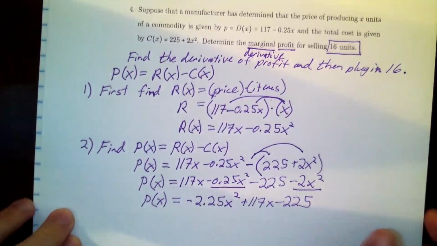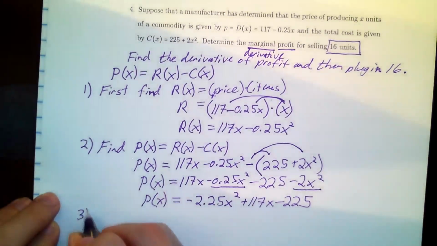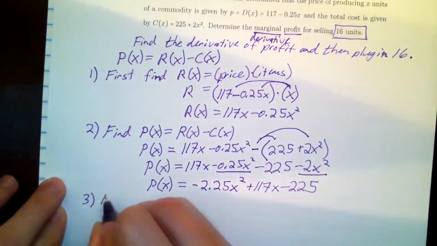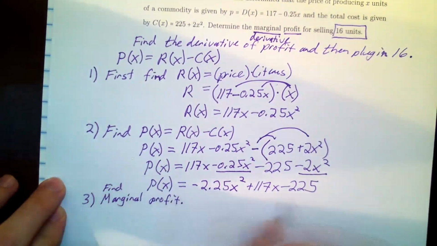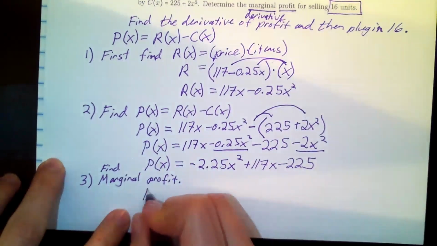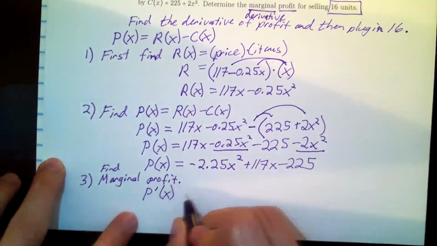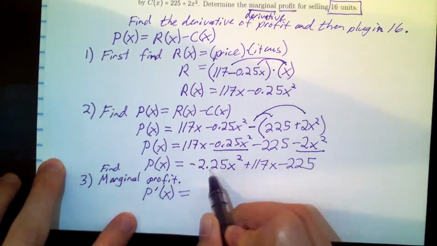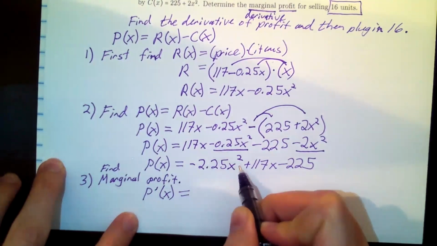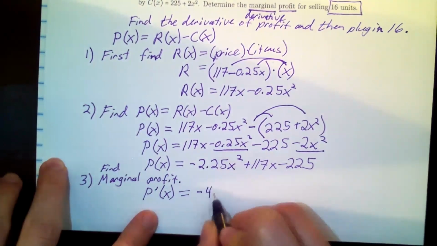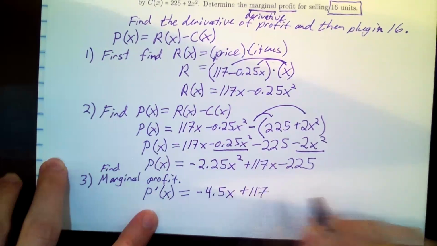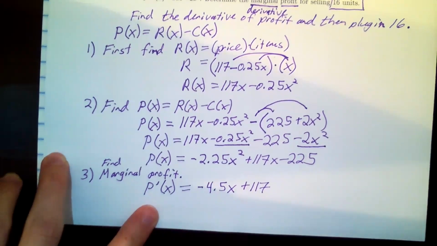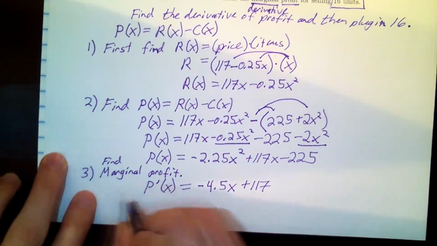If they had asked for the profit function, we'd be done, but this time they want the marginal profit. So I have to find the marginal profit, which means that we have to take the derivative of the profit function now that we've got it. So P prime of x, the marginal profit, is, so I have a power rule here, negative 2.25 times 2 is negative 4.5, x to the 2 minus 1. The derivative of 117x is 117, and the derivative of negative 225 is 0. So this is my marginal profit.